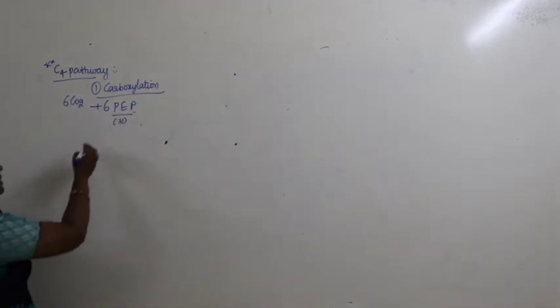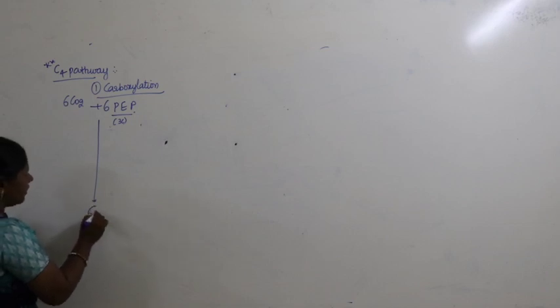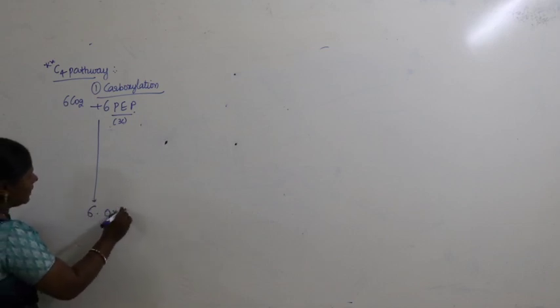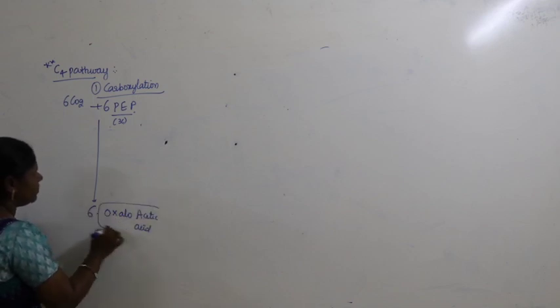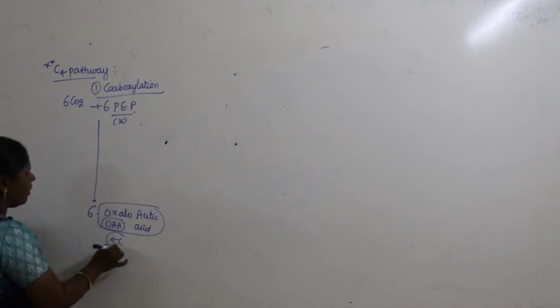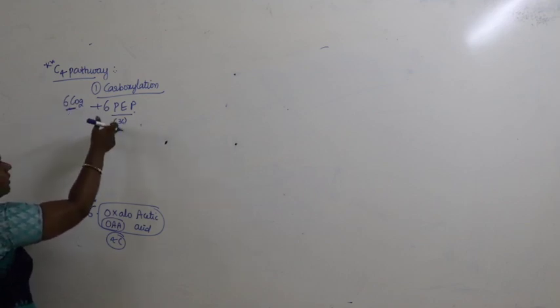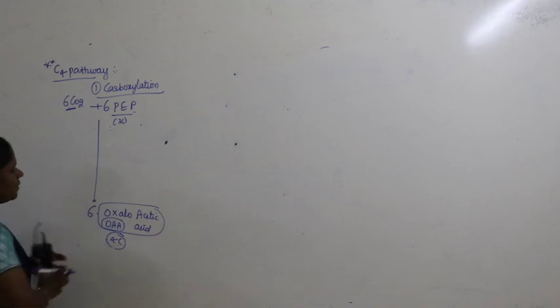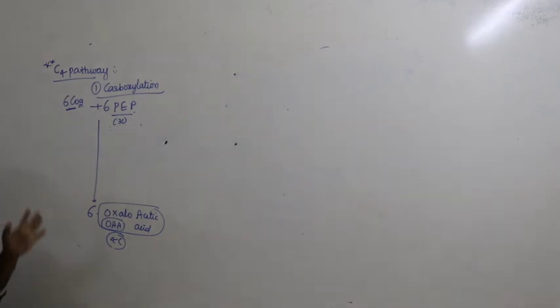As a result of this, it leads to the formation of 6 molecules of oxaloacetic acid. We call this OAA. This is a 4 carbon compound. So here carbon dioxide having 1 carbon and 3 carbons of PEP lead to the formation of a 4 carbon compound. This is the first stable product produced in the entire metabolism. That's why it's called the C4 pathway.